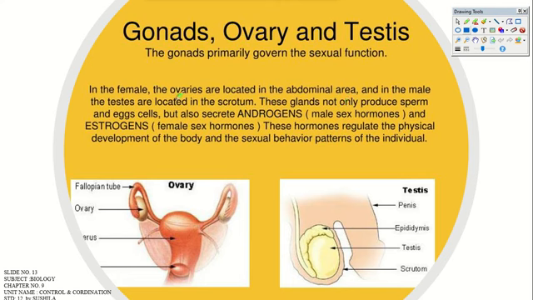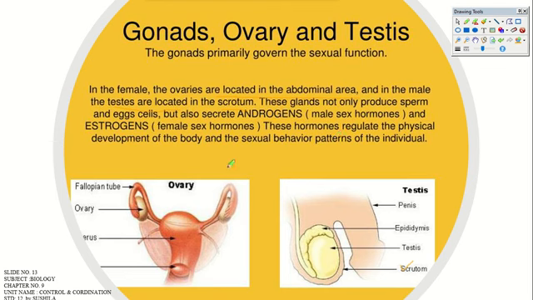right? In females, the ovaries are located in the abdominal area, and in males the testes are in the scrotum. Okay, this one is a scrotum. The testes also secrete androgens, the male sex hormone. Estrogen is the female sex hormone, and it is produced through the ovary. These hormones also lead to the sexual behavior pattern of the individual, right? That is the main function of these gonads, ovaries and testes.